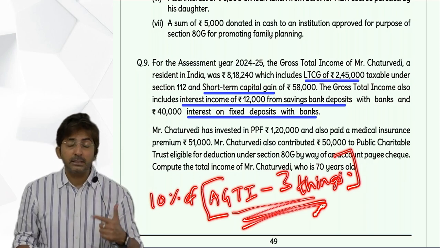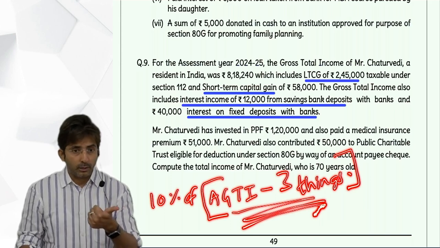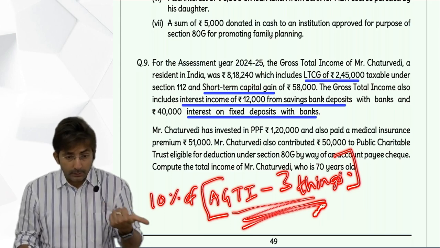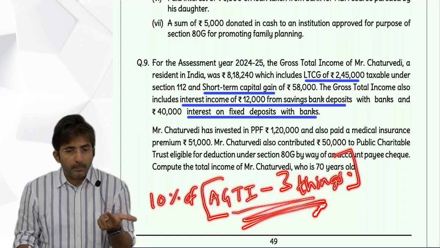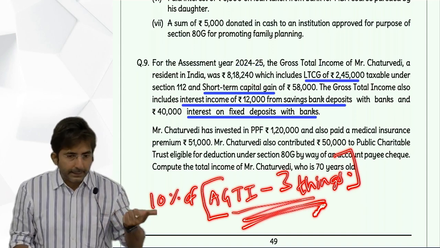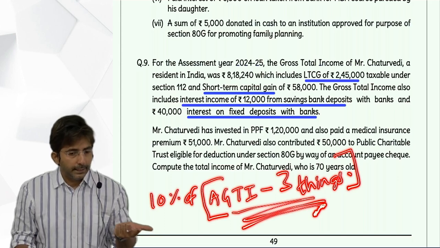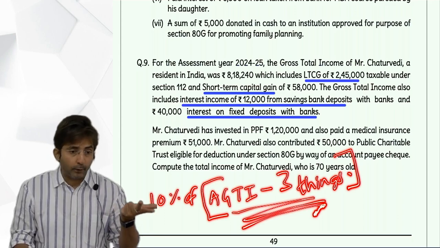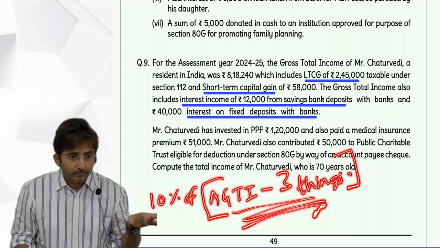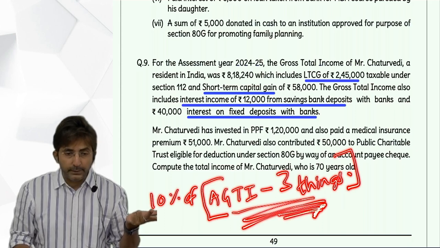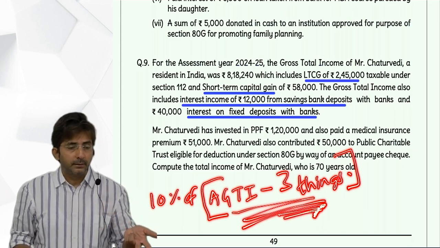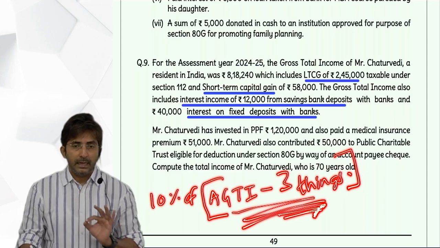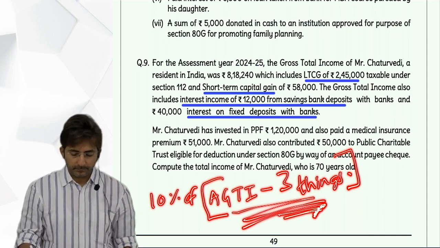In AGTI, which 3 items you minus? Short term under 111A, which is not there in the question. Then long term under 112A, even that is not there in the question. Then other long term capital gains, yes. That we have 2,45,000. So out of the 3 things which we always minus, we have only one thing, LTCG others.